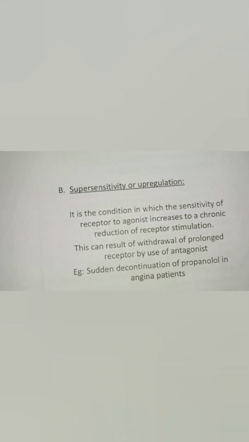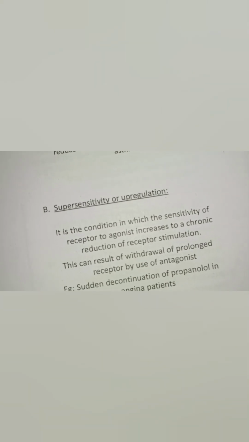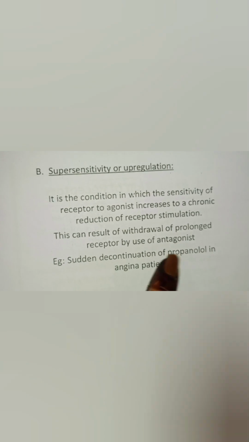B. Supersensitivity or upregulation. It is the condition in which the sensitivity of the receptor to agonist increases due to chronic reduction of receptor stimulation. This can result from withdrawal of prolonged receptor stimulation, or from use of an antagonist. Example: sudden discontinuation of propranolol in angina patients.